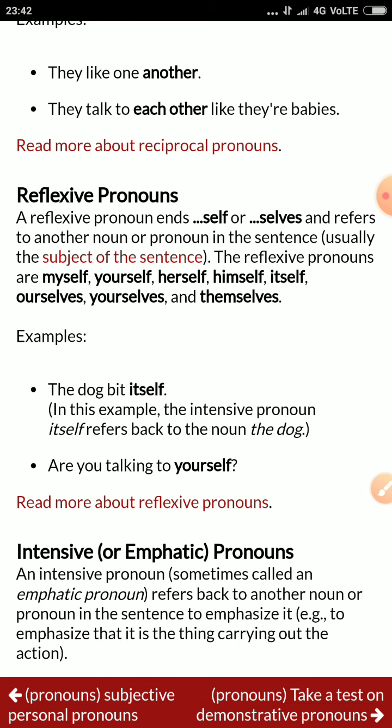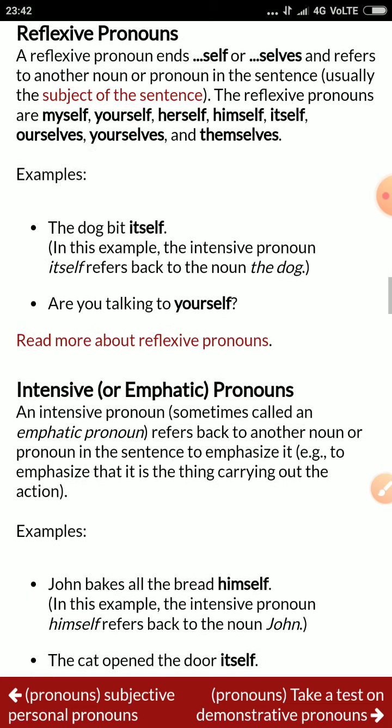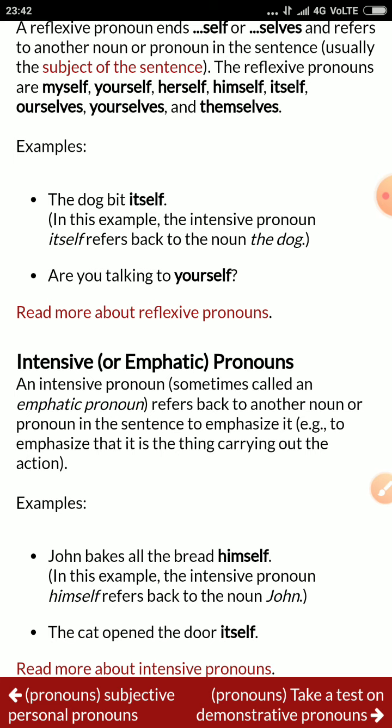Now we're going to move to the intensive pronoun, which is also called the emphatic pronoun. An intensive pronoun, sometimes called an emphatic pronoun, refers back to another noun or pronoun in the sentence to emphasize it. See the example sentence: John bakes all the bread himself. In this example, the intensive pronoun himself refers back to the noun John.